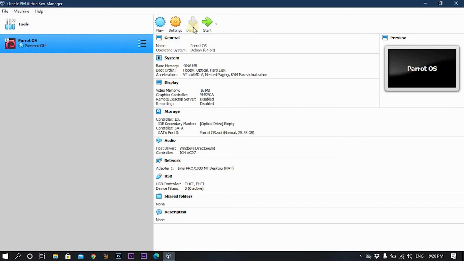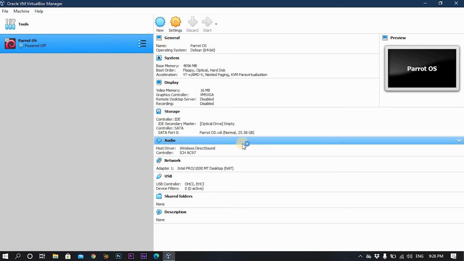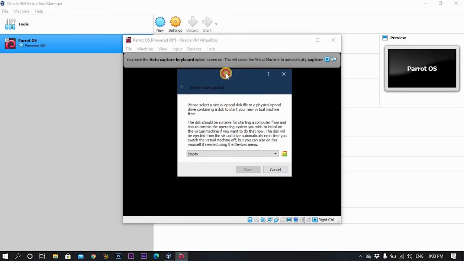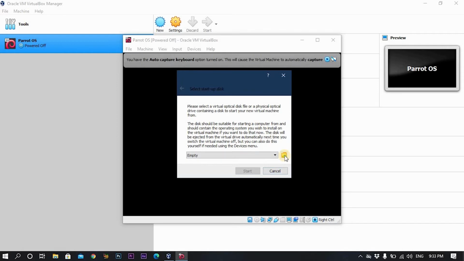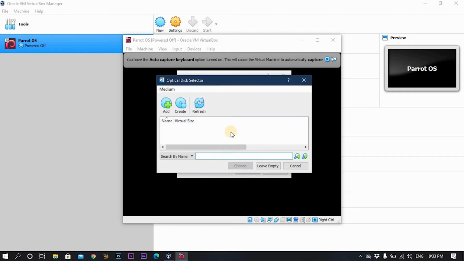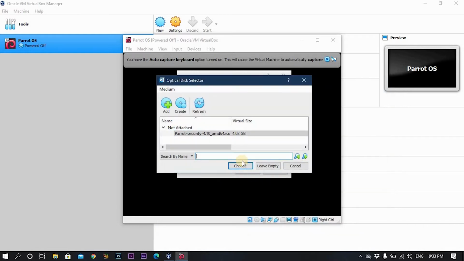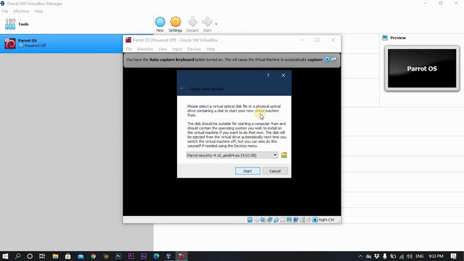Now after you highlighted the machine, click on start. Now you click on this one. Then you click on add. Then you choose the file you already downloaded from the Parrot Security official website. Then you click on open. After that, after you highlighted it, you click on choose. Then you click start.